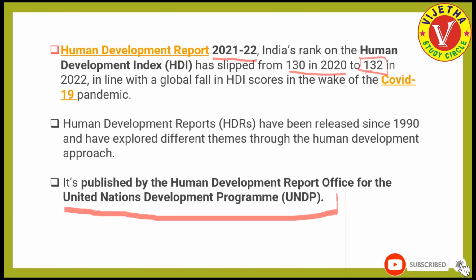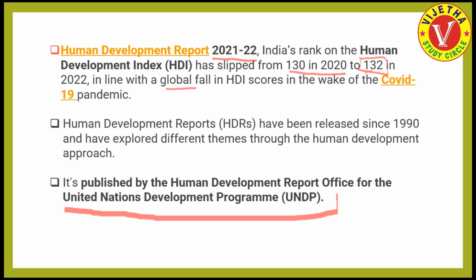So we slipped in our ranking from 130 to 132, and not only India, if we consider the majority of the nations in the global scenario, the HDI score has fallen down. It is due to the COVID-19 impact. So India also has slipped around 2 rankings in the Human Development Report.